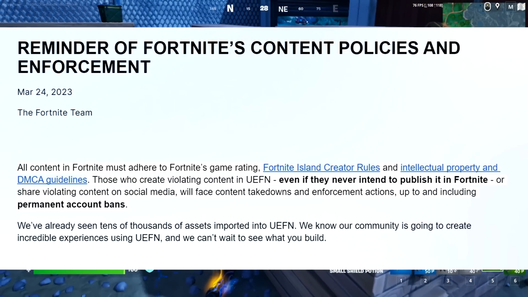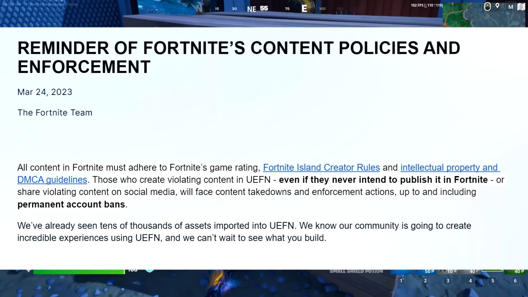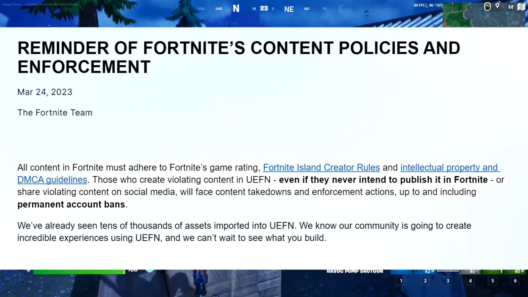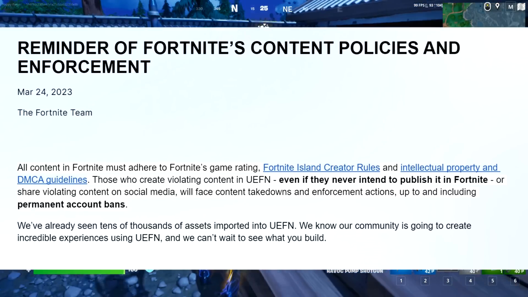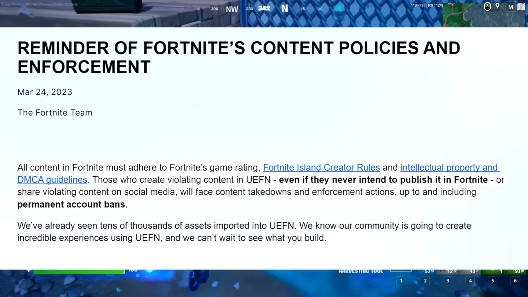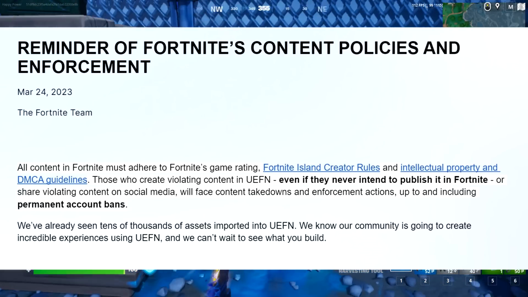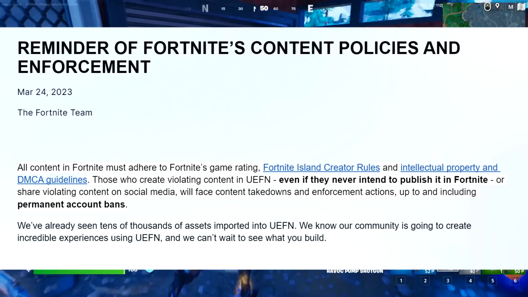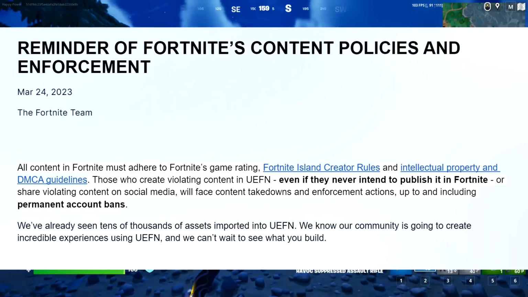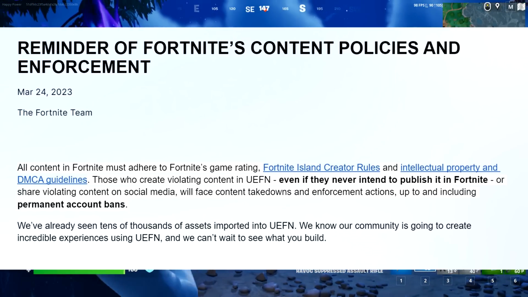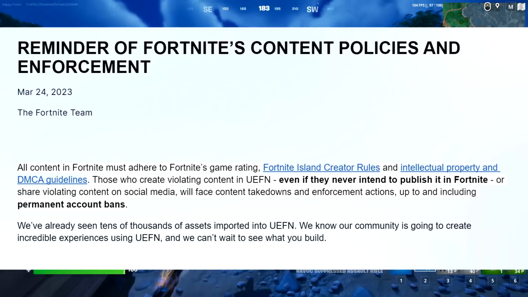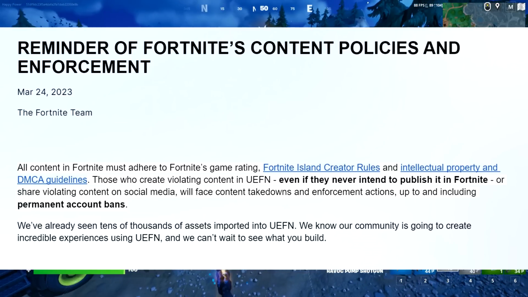Reminder of Fortnite's content policies and enforcement. All content in Fortnite must adhere to Fortnite's game rating, Fortnite Island creator rules, and intellectual property and DMCA guidelines. Those who create violent content in UEFN, even if they're never intended to publish in Fortnite, or share violent content on social media, will face content takedowns and enforcement actions, up to and including permanent account bans. We've already seen tens of thousands of assets imported to UEFN. We know our community is going to create incredible experiences using UEFN. We can't wait to see what you guys build.